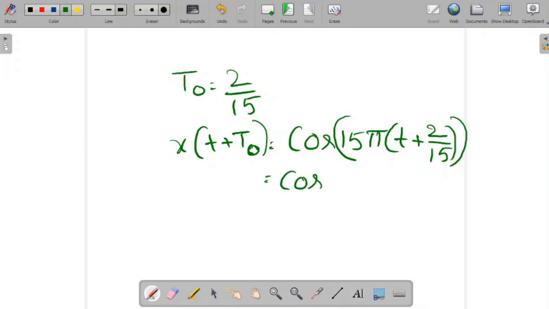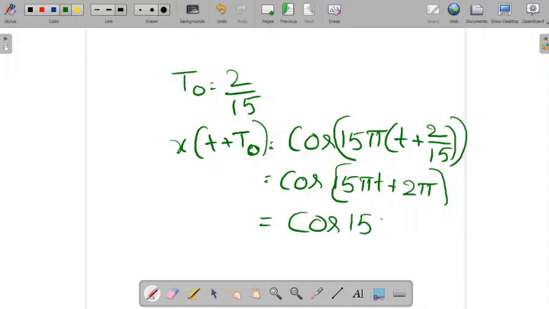What we'll get is cos(15 pi t plus 2 pi). 2 pi means cos completes one revolution, that means again cos(360 degree plus theta), we get cos theta. So we can write it as cos 15 pi t, which is equal to x of t. That means the signal x of t is a periodic signal.